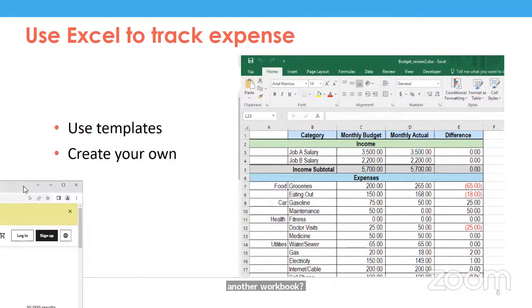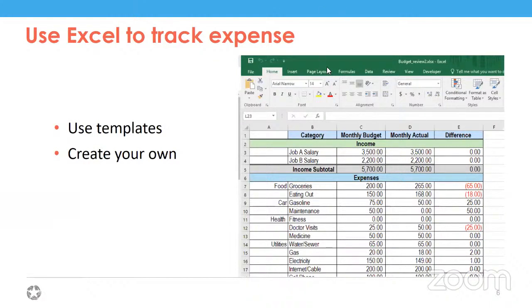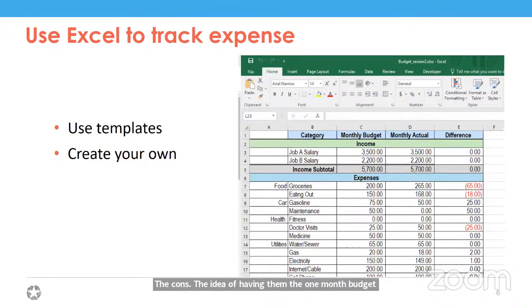So when you're designing how you want your budget to appear, you may want to consider a different format than just 1 month. The idea of having the 1 month budget is essentially that you would save a new file each month. So you start with a template, you'd save 1 month for January 2023, then a new file for February 2023.